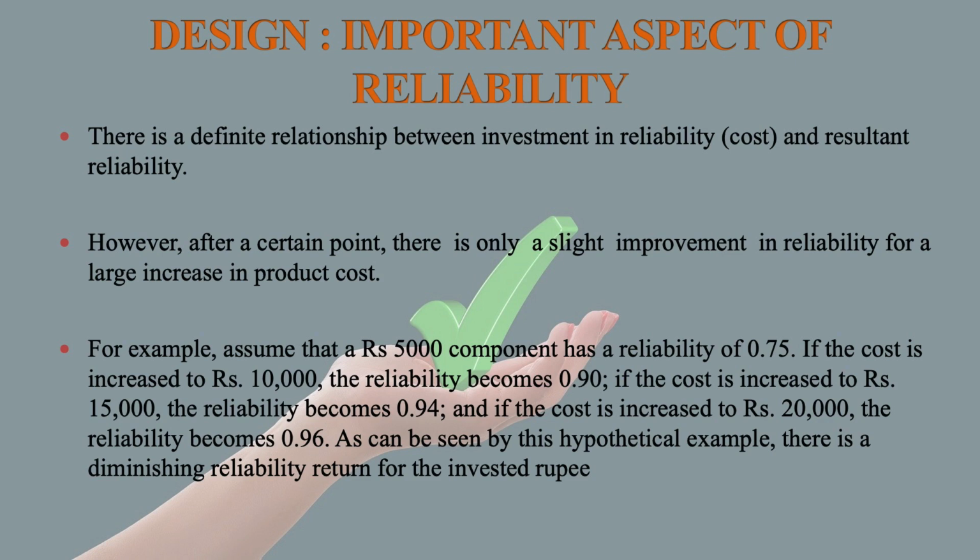If the cost is increased to rupees 10,000, the reliability becomes 0.90. If the cost is increased to rupees 15,000, the reliability becomes 0.94. And if the cost is increased to rupees 20,000, the reliability becomes 0.96. As can be seen by this hypothetical example, there is a diminishing reliability return for the invested rupee.